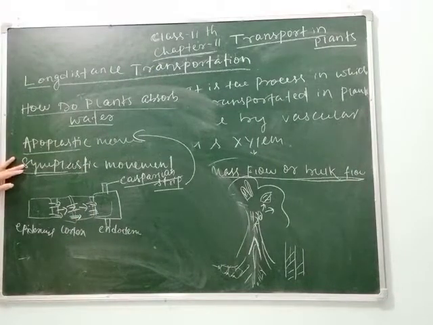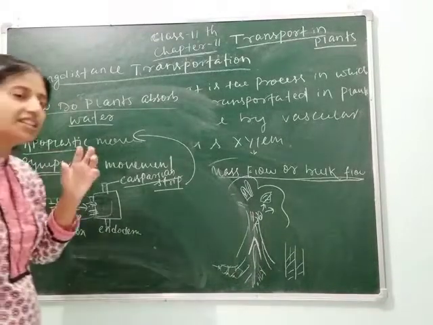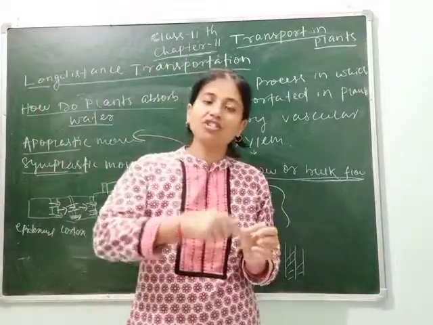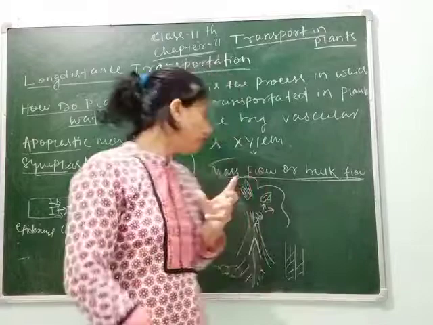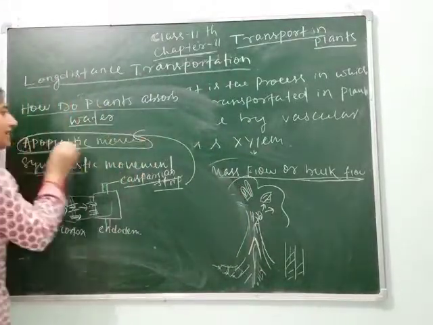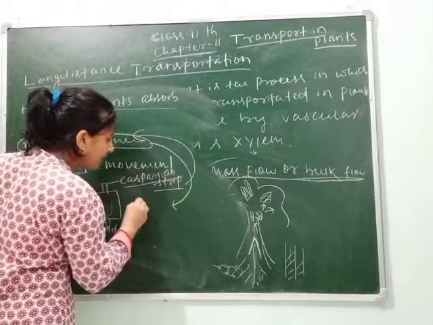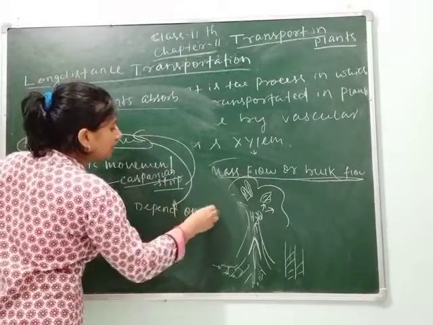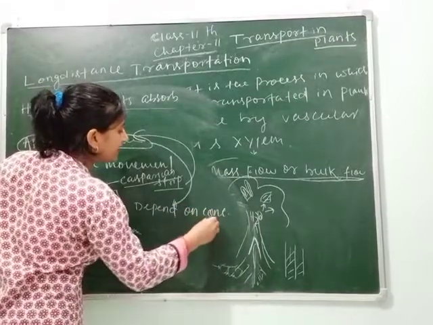Is that clear? So movement through the apoplast does not involve crossing the cell membrane, and this depends on the concentration gradient. It means if it can't cross the cell membrane, then it depends on the concentration gradient. Here we can write another point: apoplastic movement depends on concentration gradient.